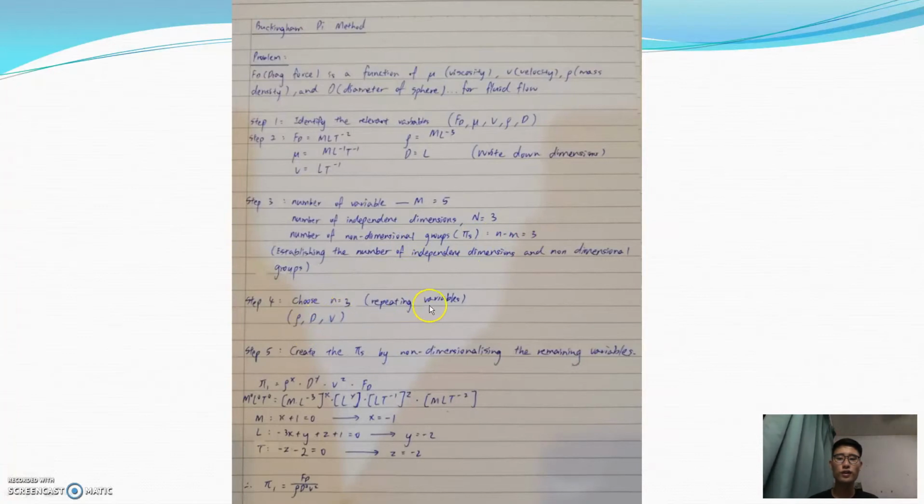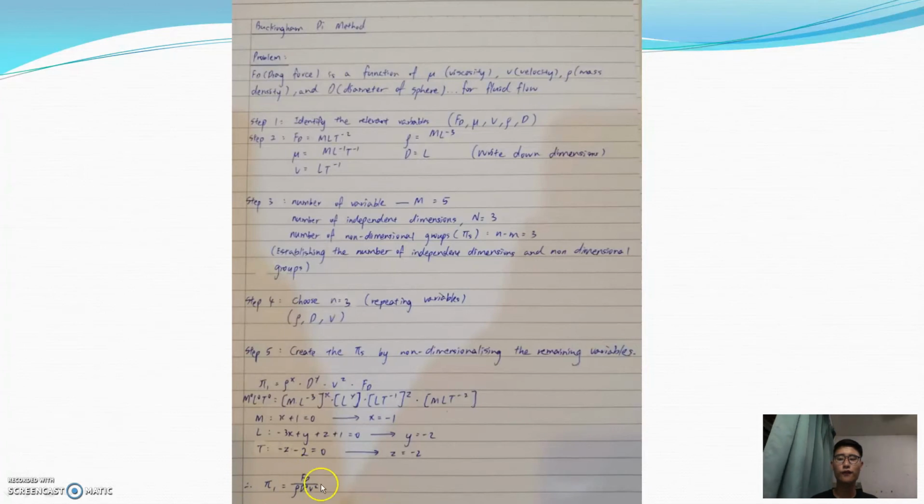So we choose 3 repeating variables. I choose from here ρ, V, and D. After selecting ρ, V, and D, we have to create the pi non-dimensional groups of the remaining variables, which are Fd and viscosity. For pi 1 with Fd, we find that the value of x for M is -1, the value of y for L is -2, and the value of z for T is -2.